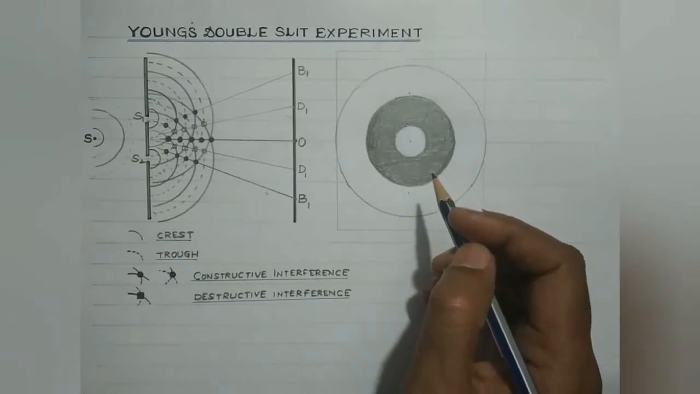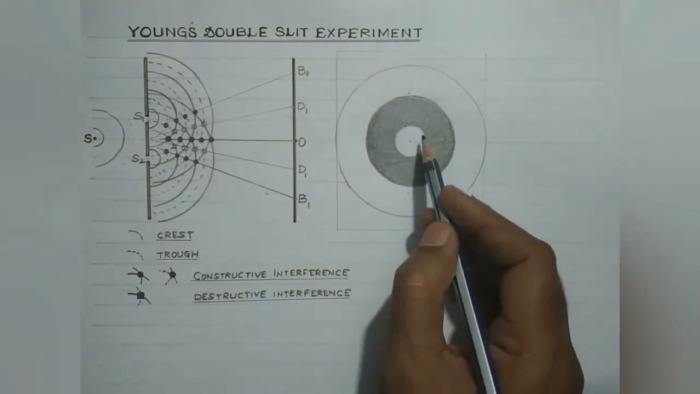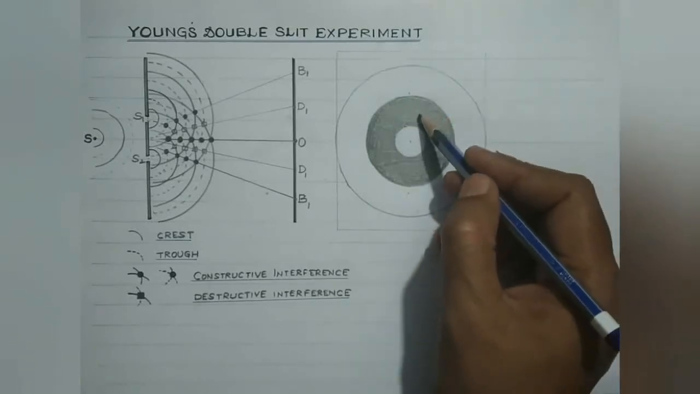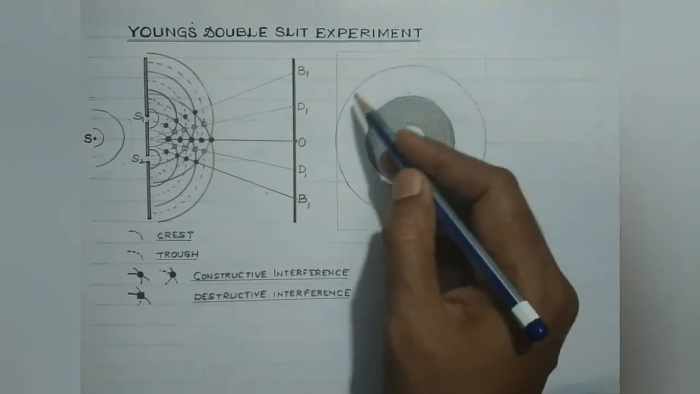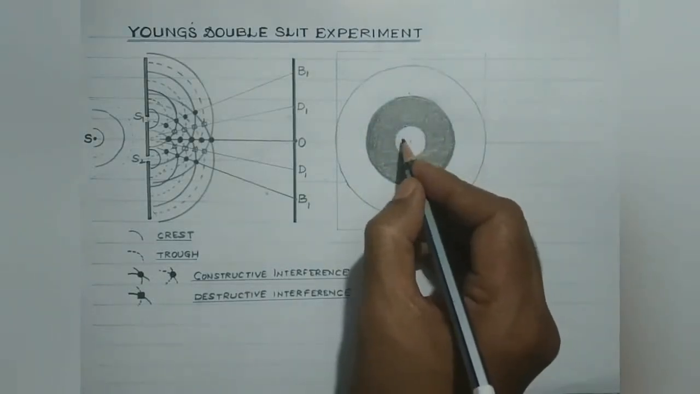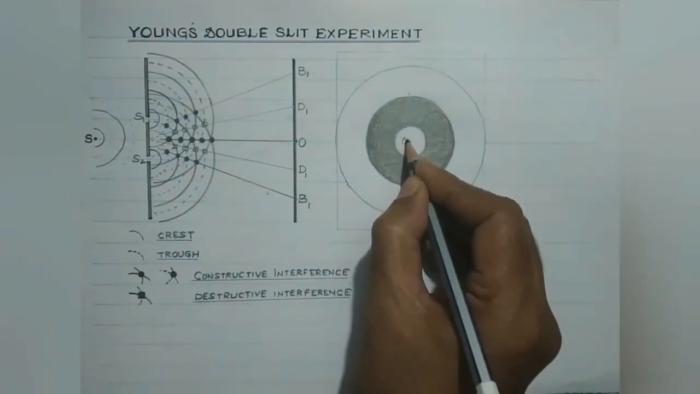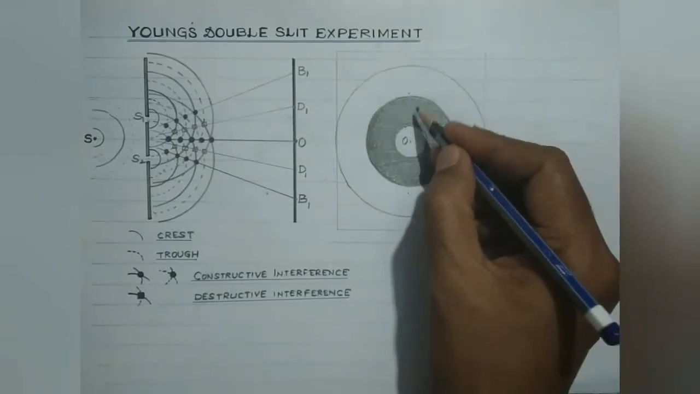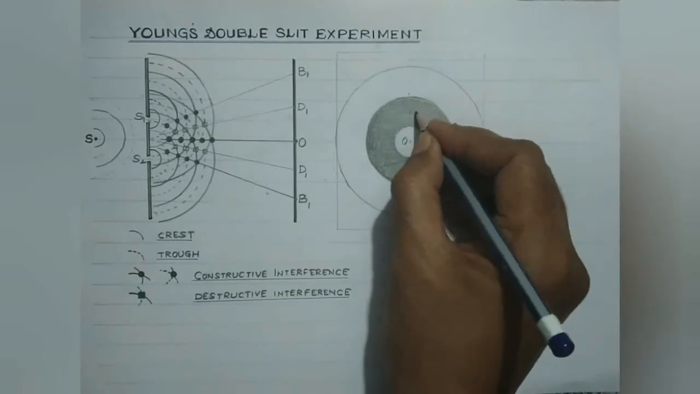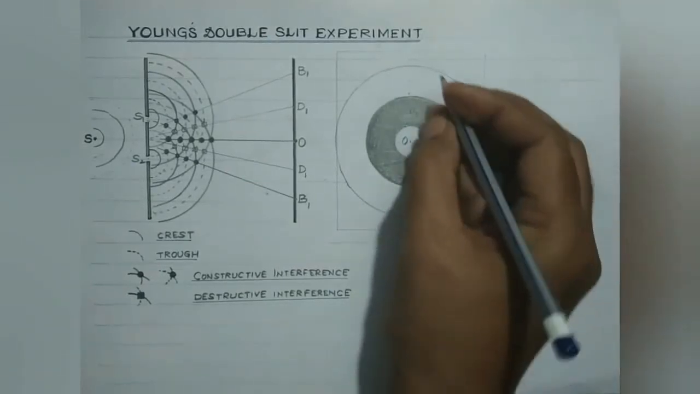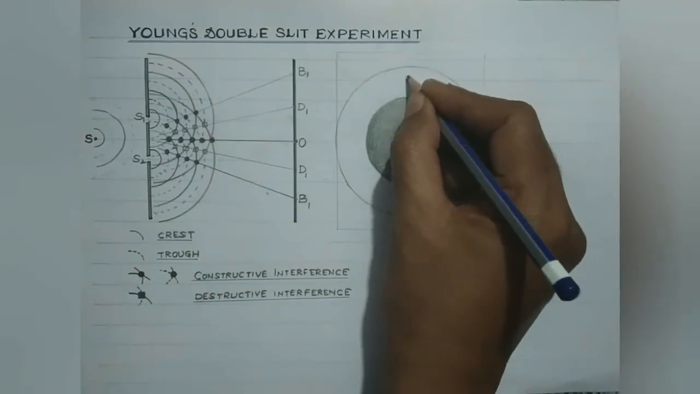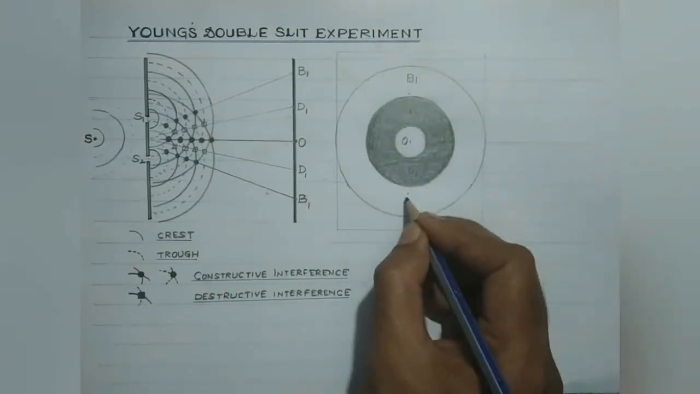Students, in the interference pattern, we obtain a central maxima which is surrounded on both the sides by alternate dark and bright bands. It is known as interference fringes. This is the center of the screen where the intensity of light is maximum, which is followed by a dark band. This is the first dark band, this is D1. While here again the intensity of light is maximum, so this is the first bright band.